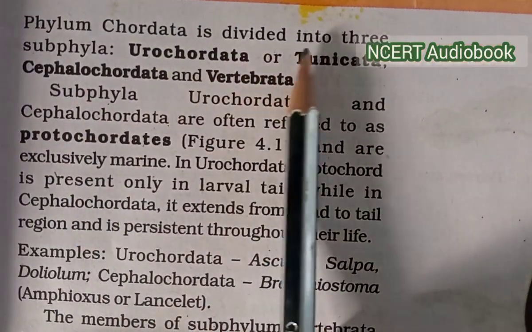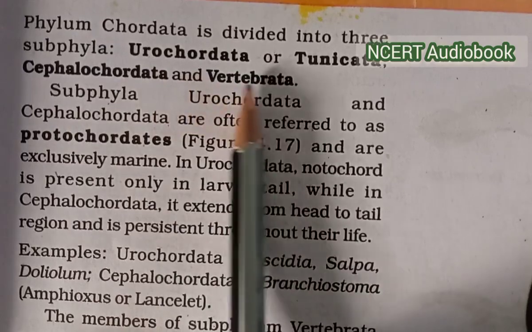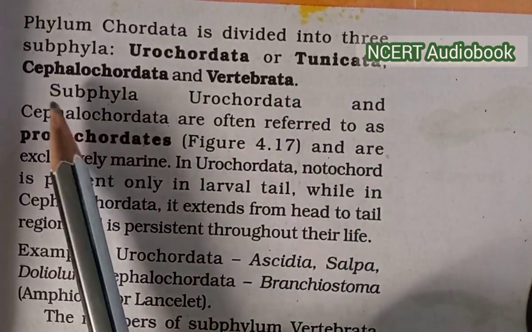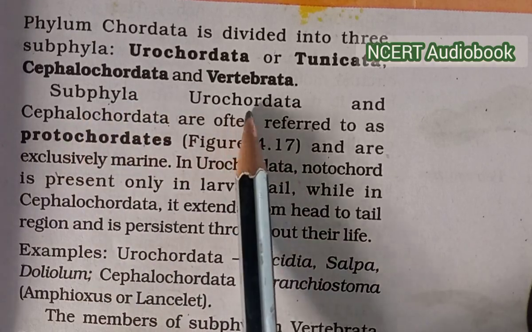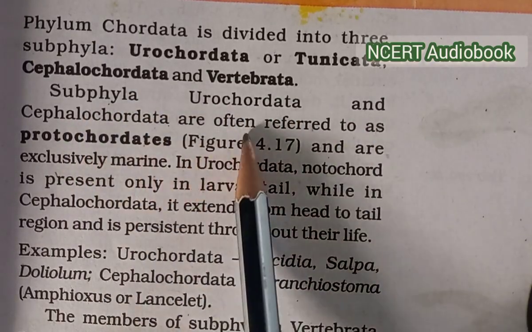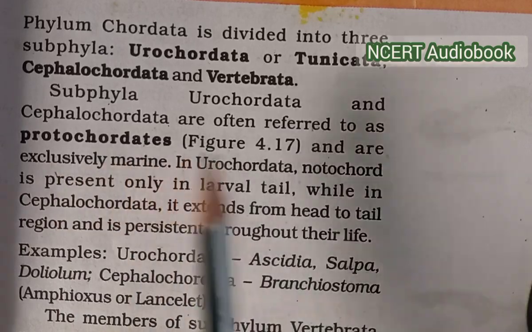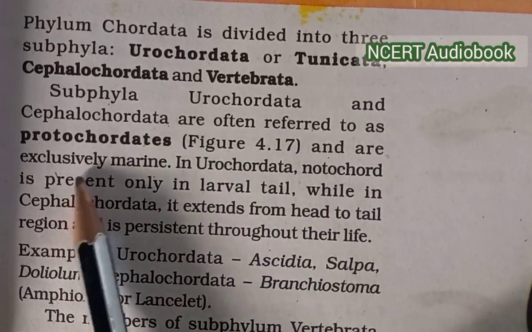Phylum Chordata is divided into three subphyla: Urochordata or Tunicata, Cephalochordata, and Vertebrata. Subphyla Urochordata and Cephalochordata are often referred to as the protochordates and are exclusively marine.